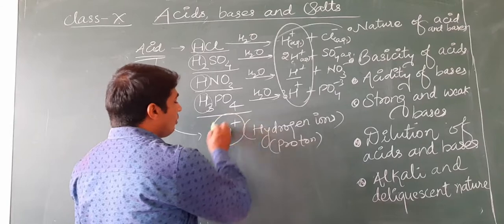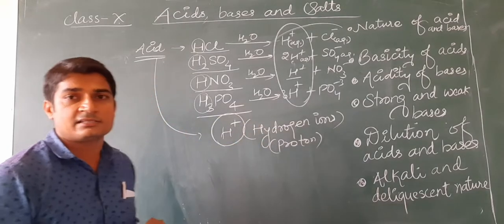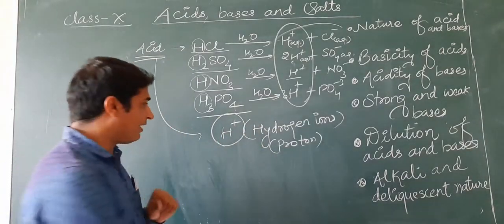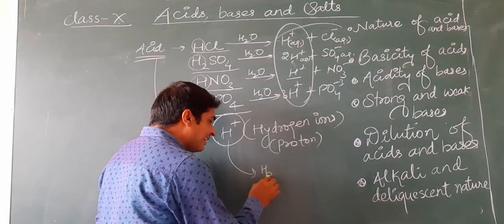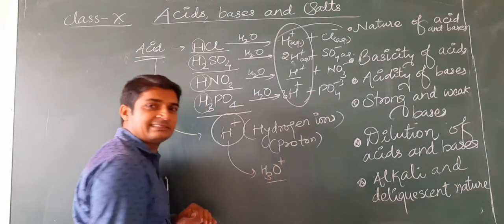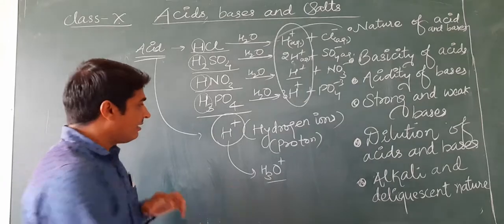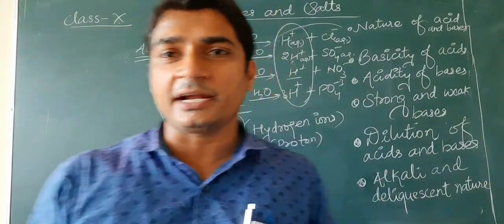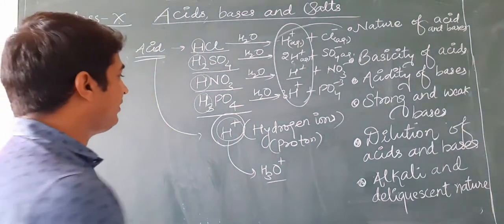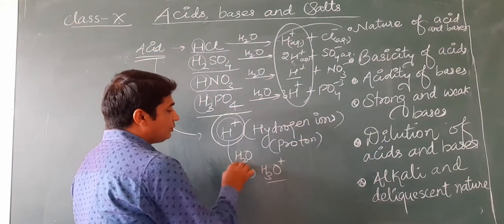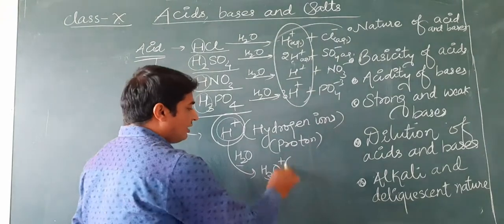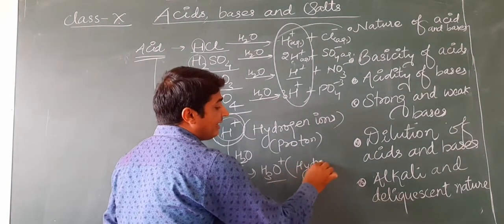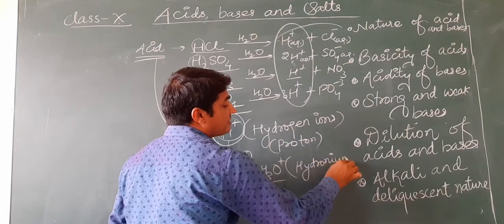Okay. So this H+ ion, sometimes you would find that instead of H+, H3O+ is written. Why is it like this? Because H+ ion is very small in size and very reactive. That's why it reacts with water molecule to convert into H3O+ ions, or we can say hydronium ions.